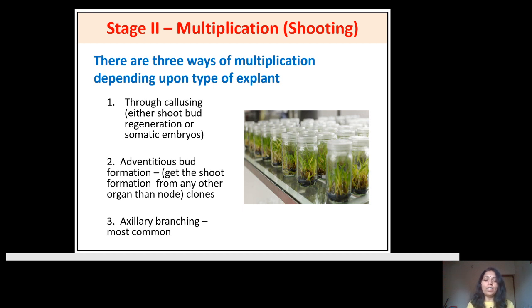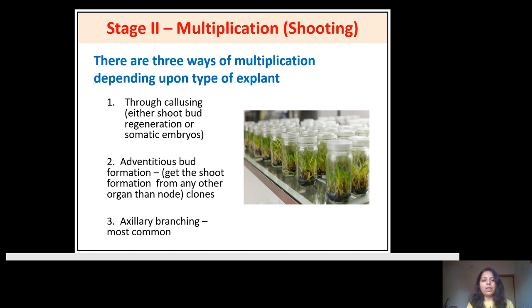That is called as a subculture. That is subculture 1. You can go in case of the banana up to the subculture 7, because after subculture 7 there is a chance of formation of variations because of the constant contact of this explant in the cytokinin. That's why we will prefer the subculture 7 only.